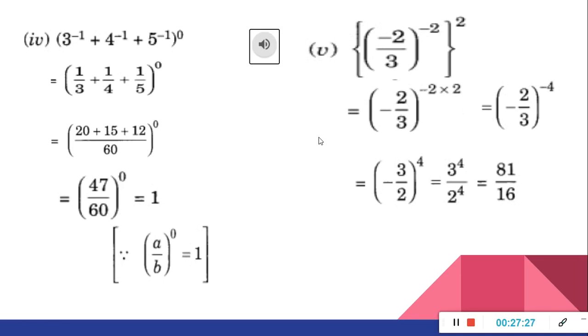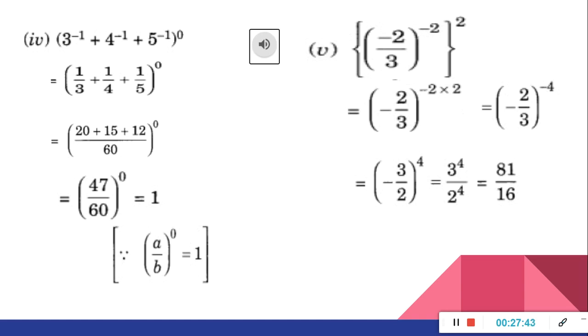Question number 4. (3 raised to minus 1 plus 4 raised to minus 1 plus 5 raised to minus 1) whole raised to 0. We know that any number having the power 0 means the value should be 1. But here first we have to solve this and write the answer.